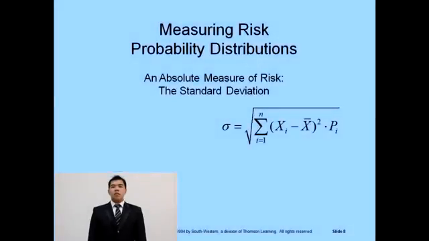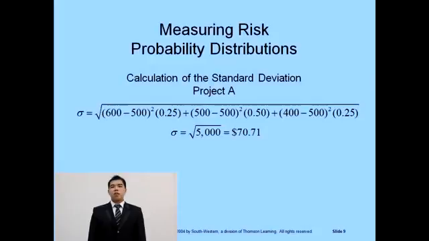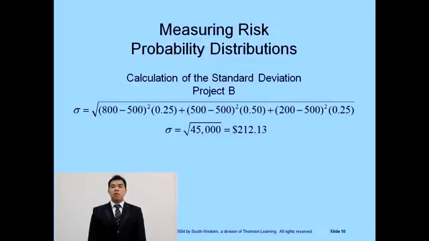The standard deviation measures the dispersion of possible outcomes from the expected value. Below is the formula for finding the standard deviation. This is the calculation of standard deviation from the previous example. Using the formula, we can obtain that the standard deviation of project A is 70.71 and the standard deviation of project B is 212.13. This value confirms that project B has a greater dispersion of profit and risk than project